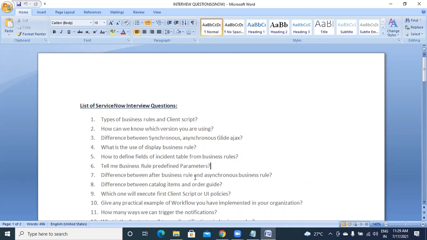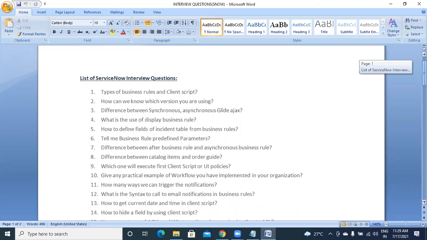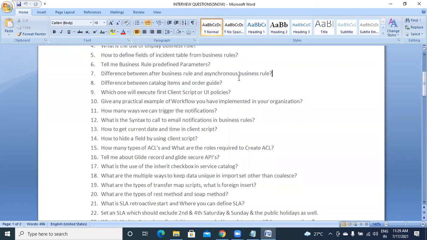And the difference between after business rule and asynchronous business rule is also a compulsory question. So you should know this. We have discussed what the purpose and the main difference of that is. And what is the difference between catalog item and order guide? I think Yogini has covered this topic.